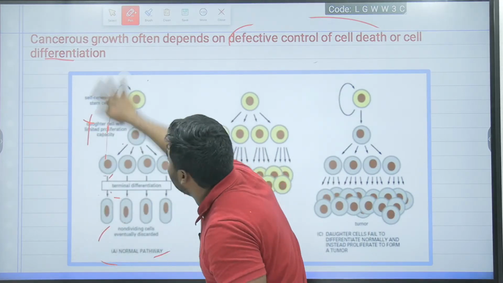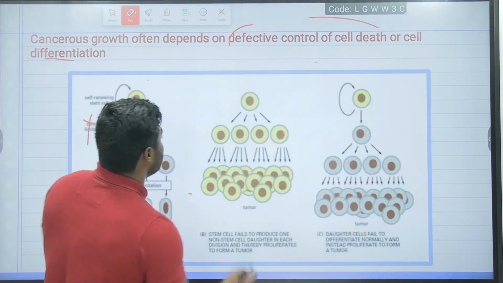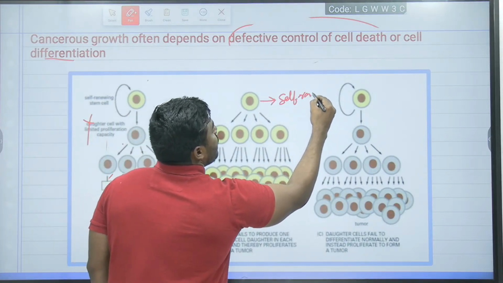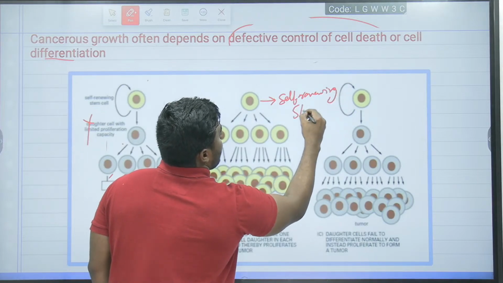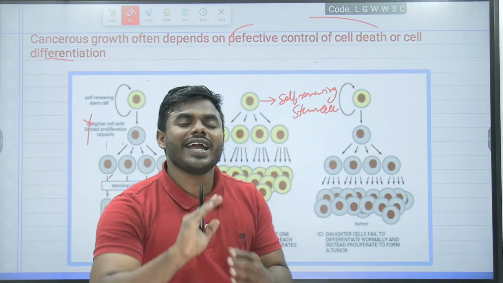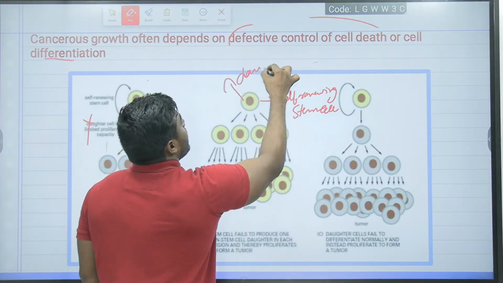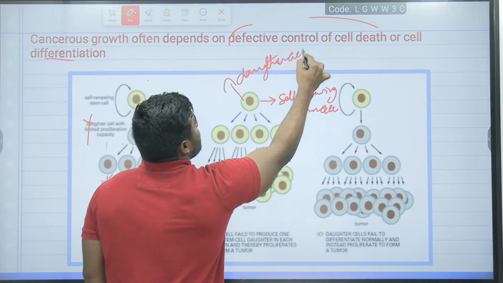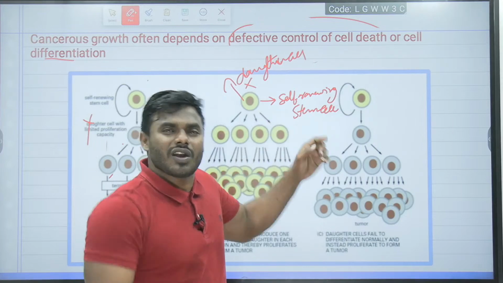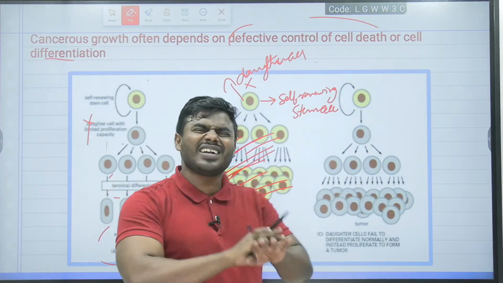Now friends, listen to me very, very carefully. Look at the second condition. Please look at the second condition very correctly. This is what cell? Self-renewing stem cell. What has happened to the self-renewing stem cell? It has failed to give a daughter cell. It is not at all giving a daughter cell. Instead of giving the daughter cell, the self-renewing stem cell on its own is dividing continuously.